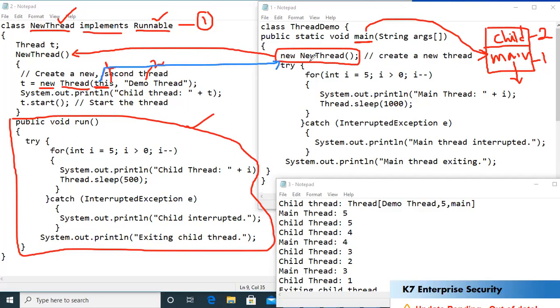And what is this NewThread? This is an object of a class called NewThread, which is implementing the Runnable interface. So therefore, what is written here is this, a keyword which points to the current object. And what is this object? This object is an object of a class that has implemented the Runnable interface, followed by the name of the thread. And what is the name of the thread? The name of the thread is demo thread, right? I hope you understood this.